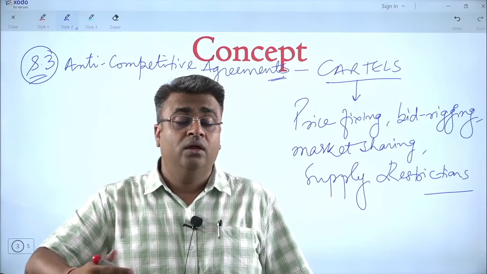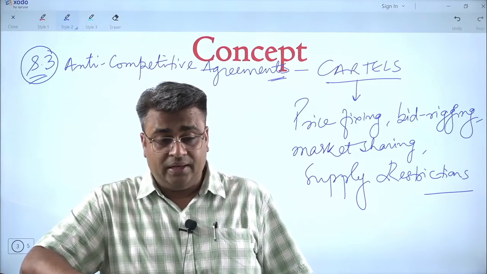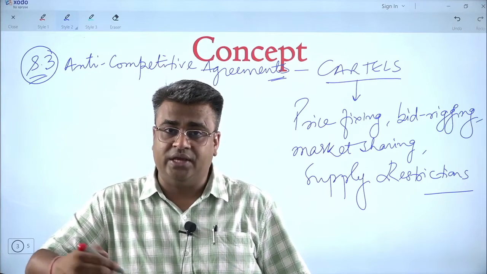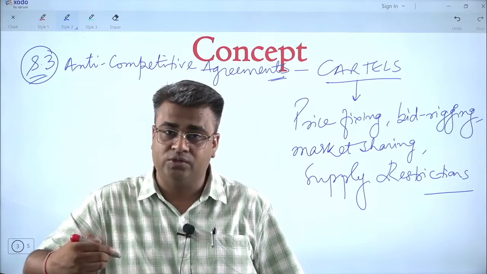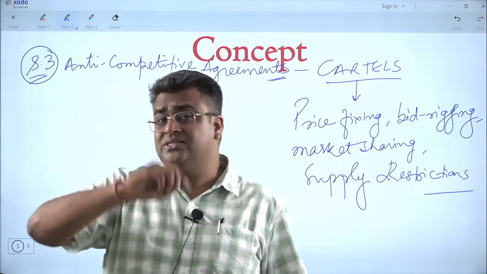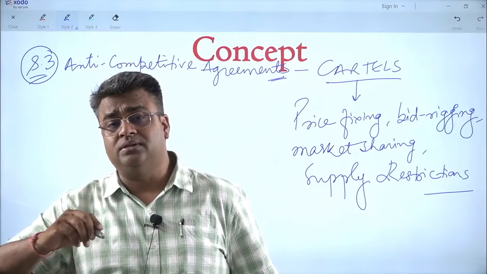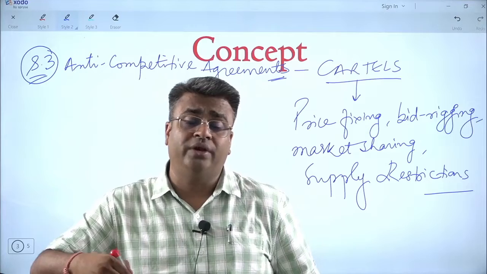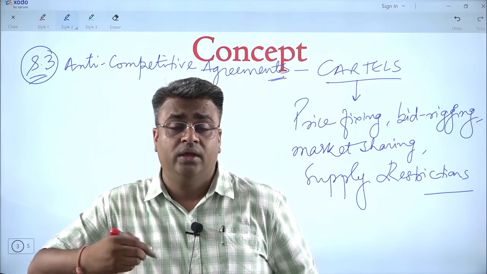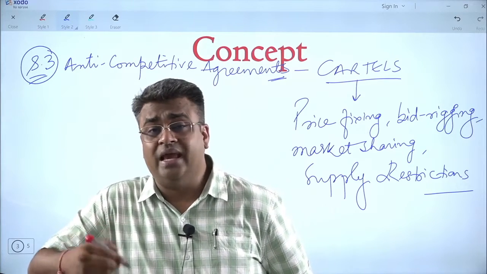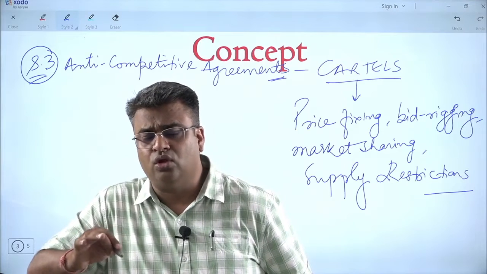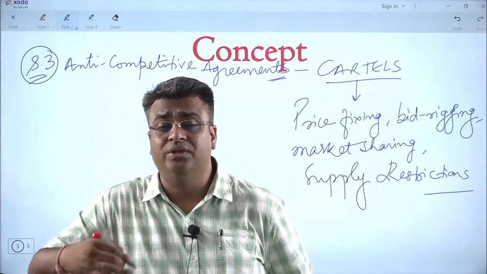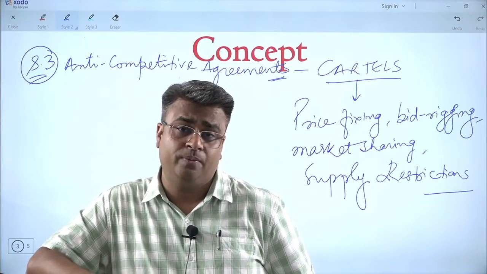So what happened is, when this matter came to the knowledge of the CCI, they started an investigation through the DG. Then the matter was taken care of. But the biggest issue is that these things happen in secrecy. So it is very difficult to figure out whether this was really happening or not. We have to figure it out through a lot of financial factors and other management factors, through which we come to know whether there was a cartel or not.